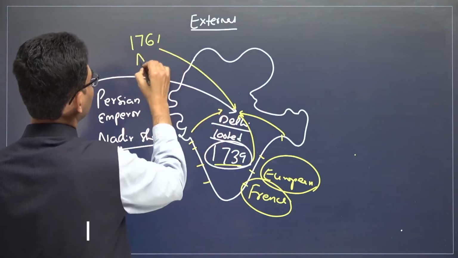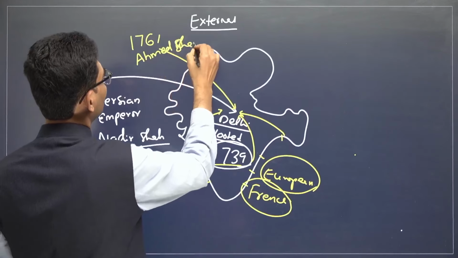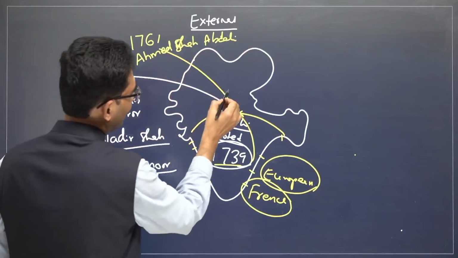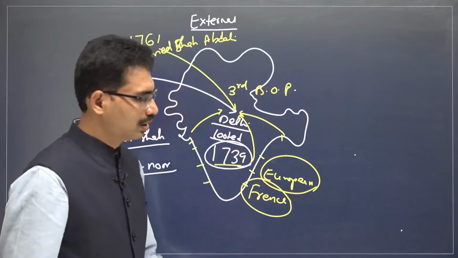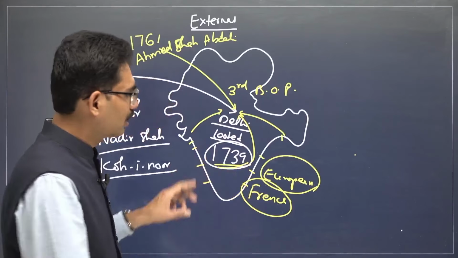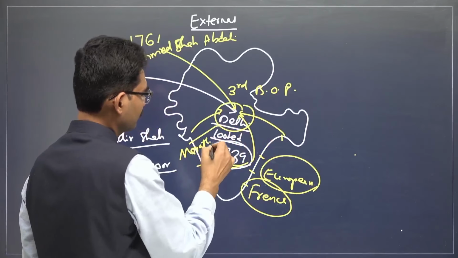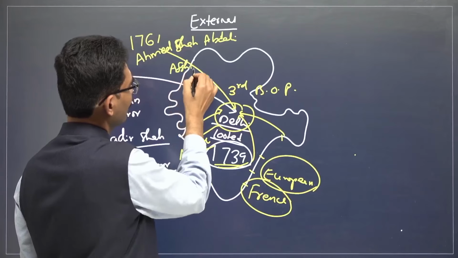1761, Afghan ruler Ahmad Shah Abdali, here third battle of Panipat took place. After this incident, now Delhi itself is protected by Marathas, and Marathas and Afghan ruler Ahmad Shah Abdali fought against each other.